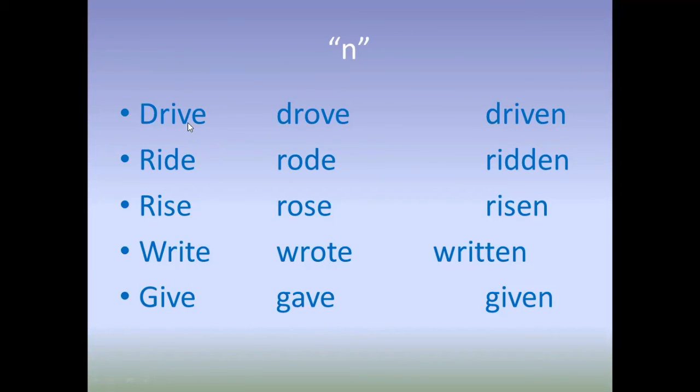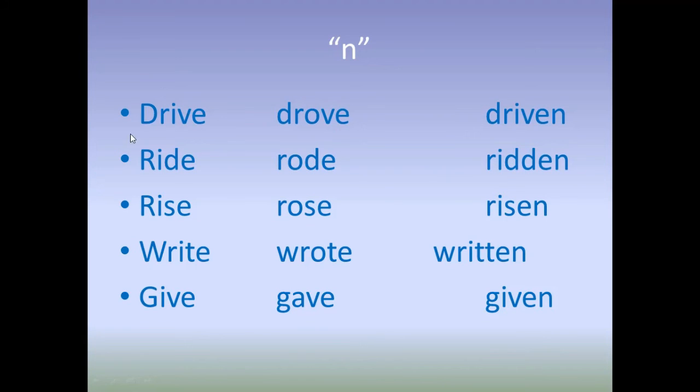Here, drive, drove, driven. Ride, rode, ridden. Rise, rose, risen. Write, wrote, written. Give, gave, given. These three forms are different. Look at these verbs.